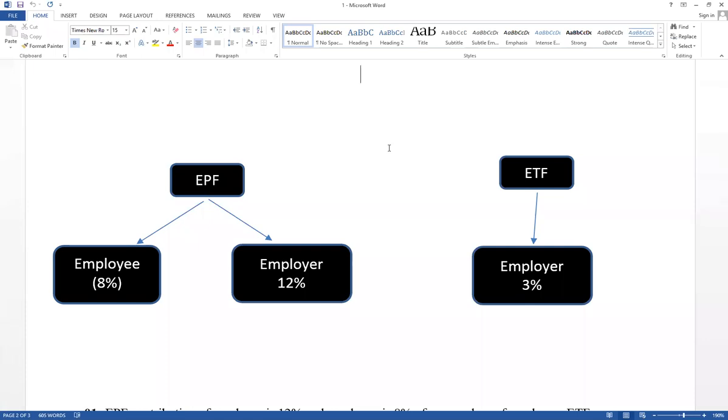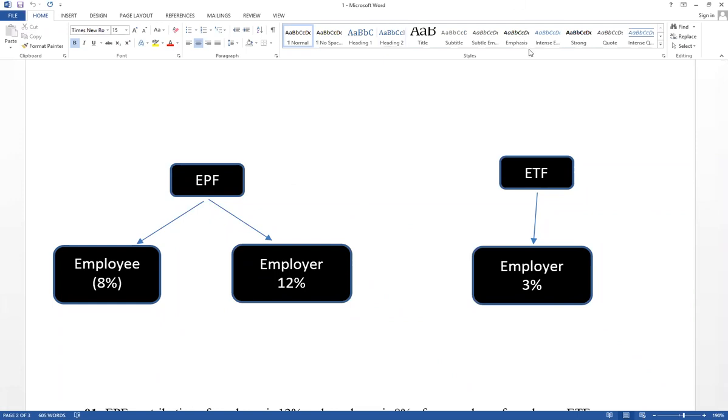In this level, as adjustments, you have to know how to do inventory adjustment, bad debts and doubtful debts adjustment, depreciation adjustment, prepaid expense and accrued expense adjustment, damaged stock adjustment, EPF and ETF adjustment, goods sent on sales or return basis adjustment, and disposal adjustment. Therefore, you have to know how to prepare financial statements with those kinds of adjustments. Today I am going to discuss EPF and ETF adjustment.